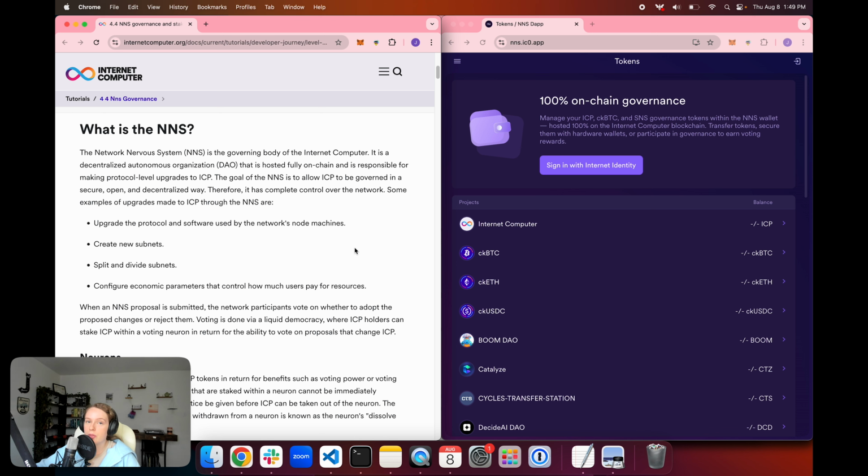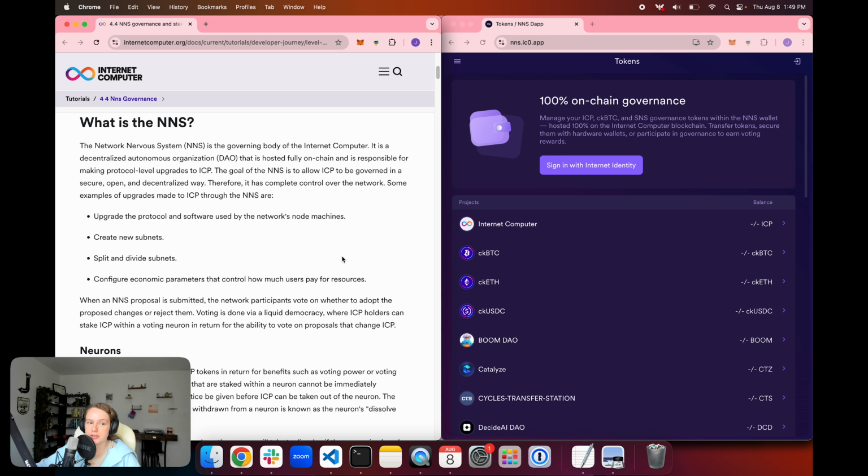Every single thing that needs to either be updated or added, or in some cases rolled back on the network, has to be done through a proposal that is accepted by the majority of the voting parties on the network. This is to allow ICP to be governed in a secure, open, and decentralized way. Everything about the NNS is hosted fully on-chain and is responsible for every aspect of ICP as a protocol.